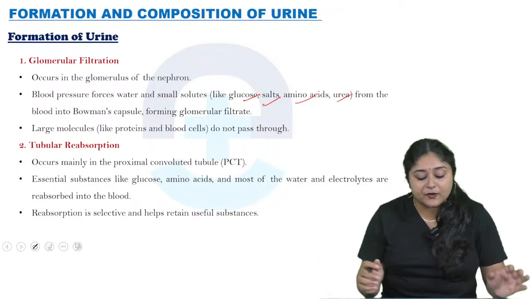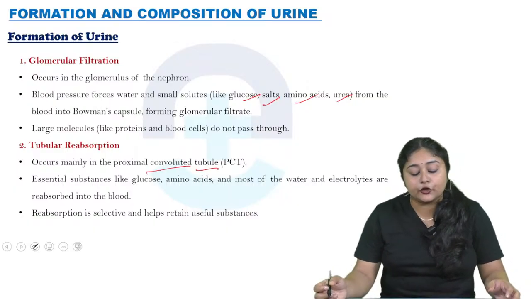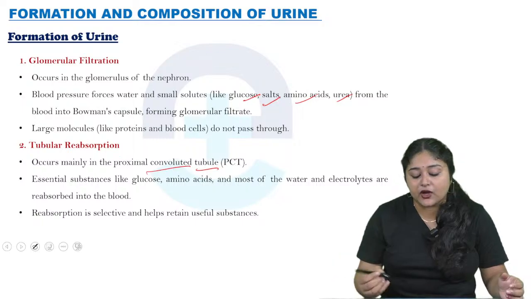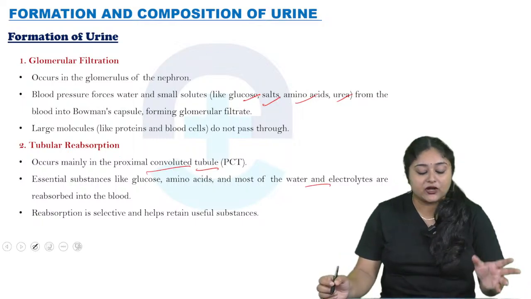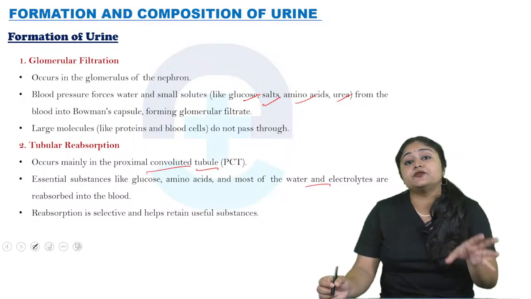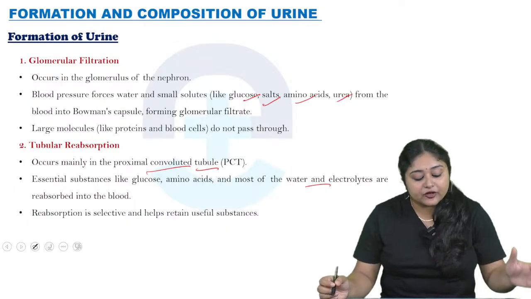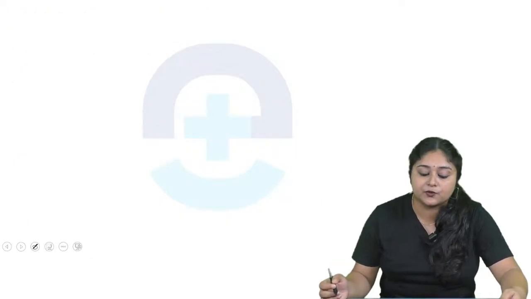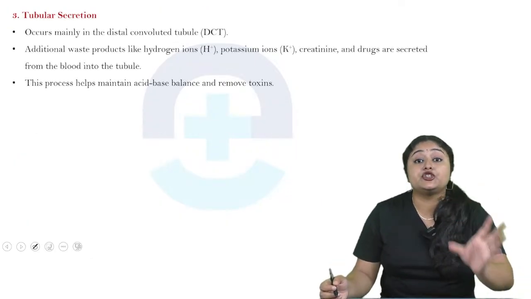So reabsorption occurs mainly in the proximal convoluted tubule, PCT. It's a very essential process: substances like glucose, amino acids, and most of the water and electrolytes are reabsorbed into the blood again. This reabsorption is very selective and helps to retain useful substances. Now come to the tubular secretion.